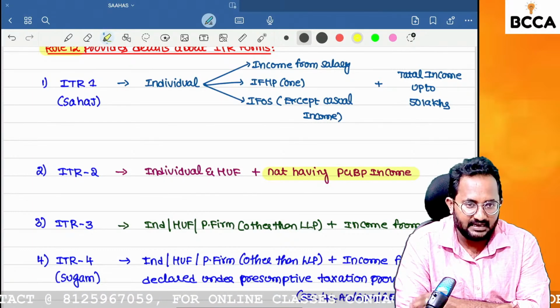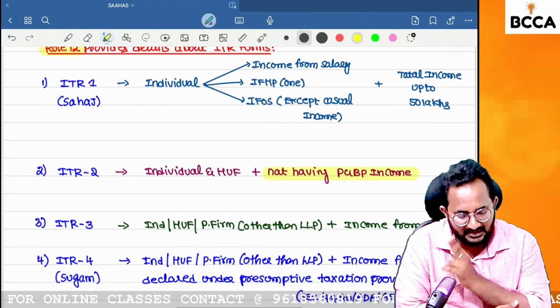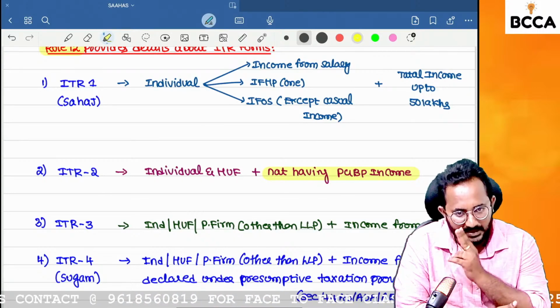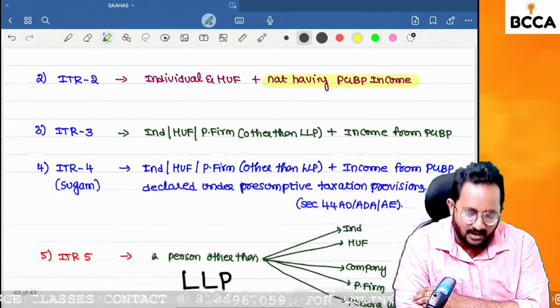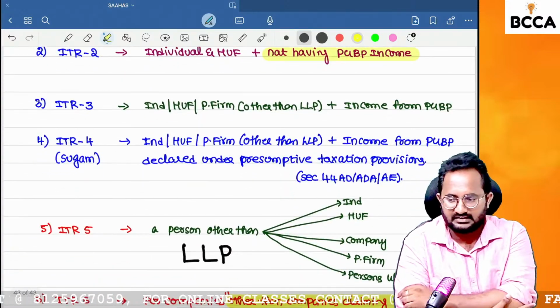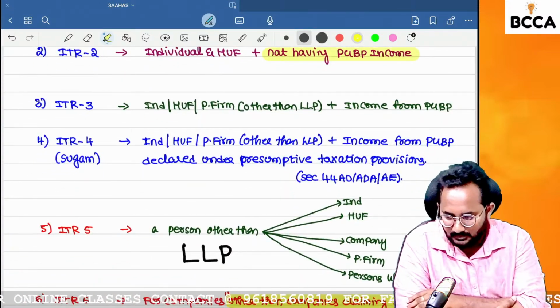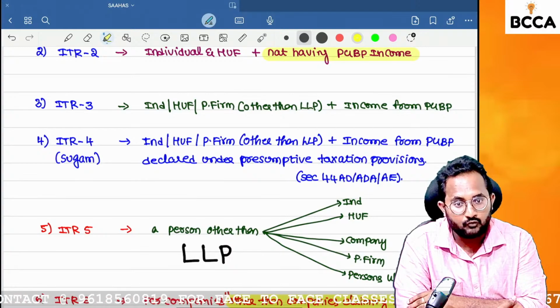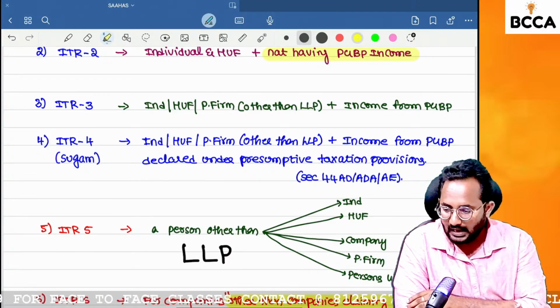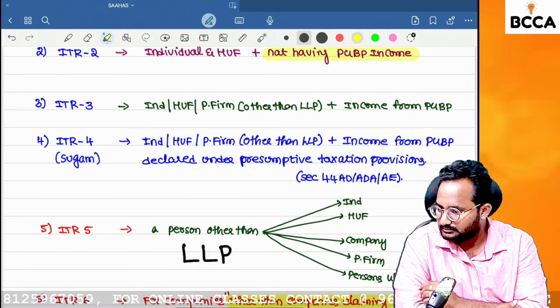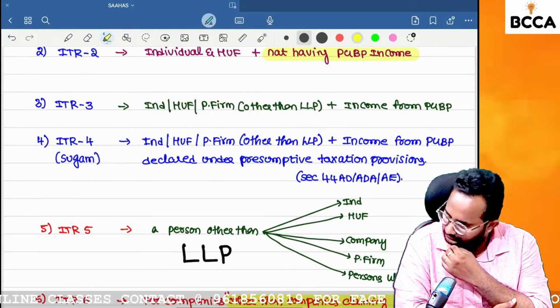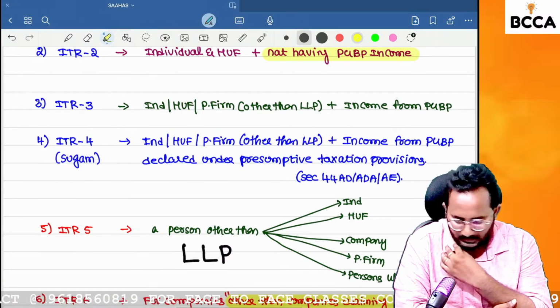Once again I am repeating, I have two house properties. I have capital gain income. I have PCBP income also. But the PCBP income is declared based on presumptive taxation provision. Can you tell me which ITR form is useful? ITR 4. We can call that ITR 4 as the Sugam form also. Yes, super.